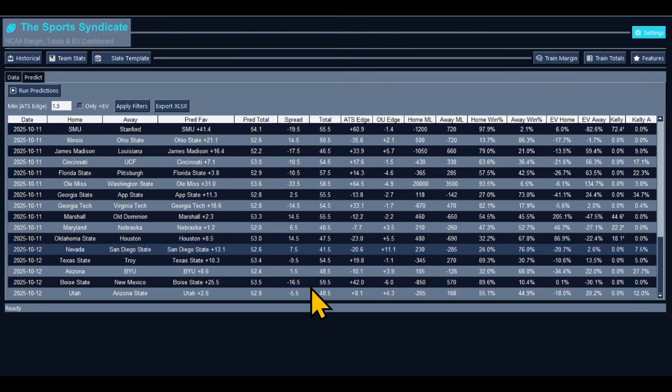We got, where was we at? Oklahoma State, Houston, San Diego State. All right, yeah. I think we're on San Diego State. I was rudely interrupted. We did Houston, yeah.